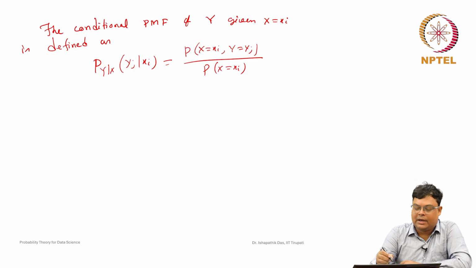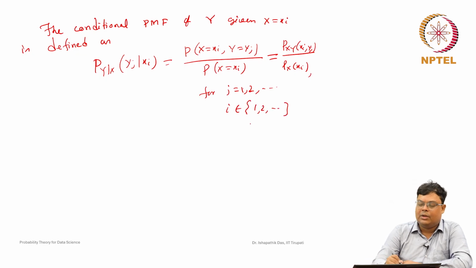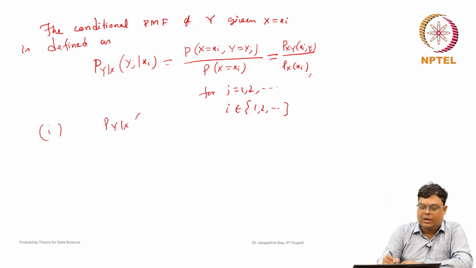So it can be represented as P_XY(xi, yj) divided by P_X(xi), the marginal probability mass function. This is the joint probability mass function, for j equal to any value and i a particular value. Now these properties are discussed because it is a probability mass function. So it is a probability, and it must be less than or equal to 1 and greater than or equal to 0.